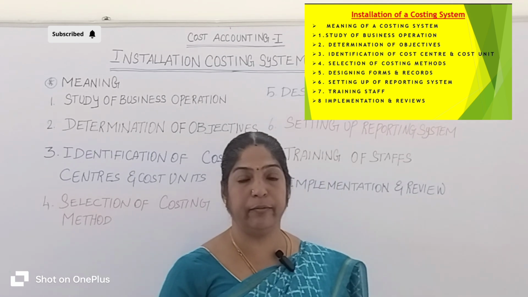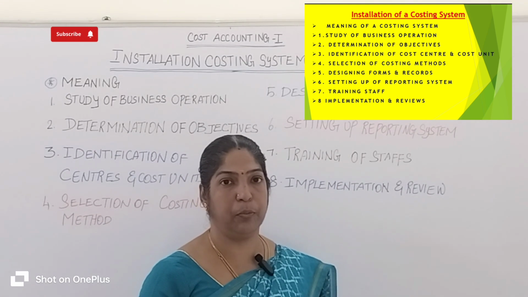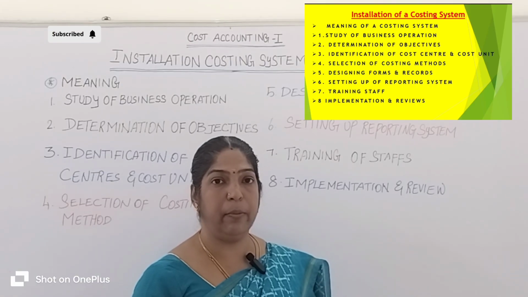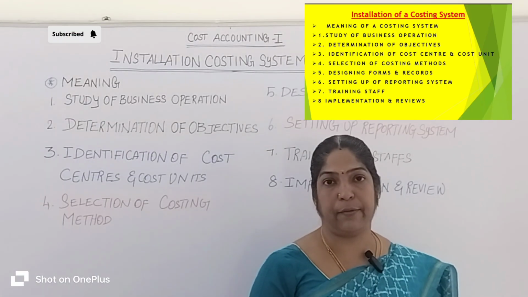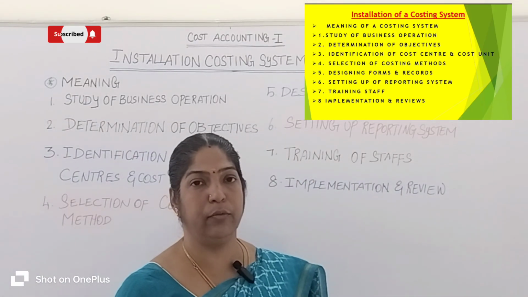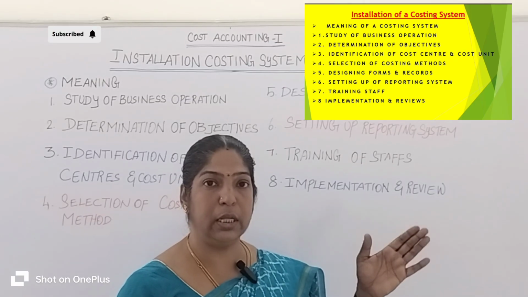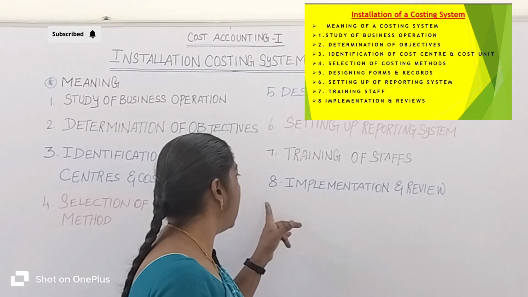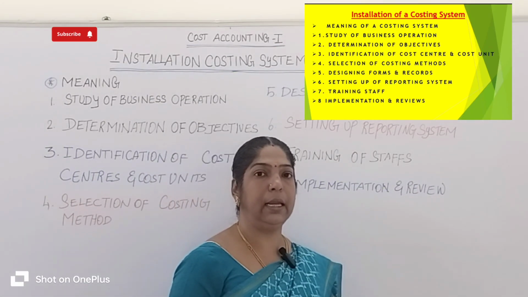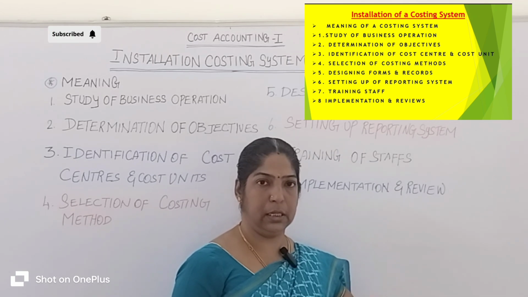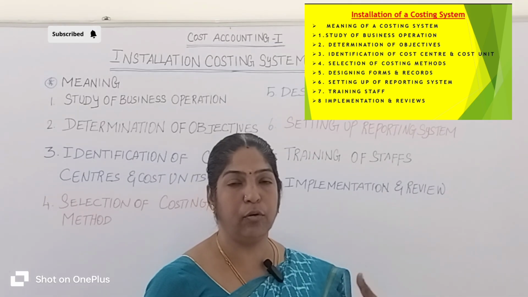Okay, because the workers are well trained, they give efficient production. So mistakes will be totally avoided by appointing trained staff. Okay, so frequently give proper training to the staff to avoid these mistakes. Okay, let's come to implementation and review. Finally, all the companies install the costing system and review it regularly.